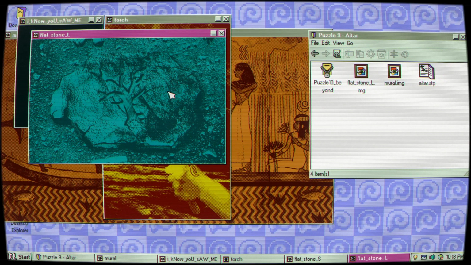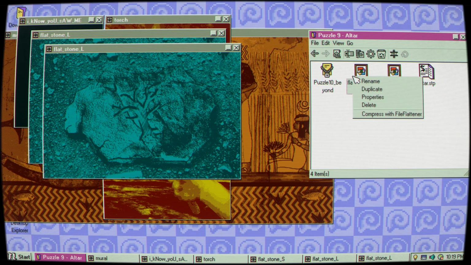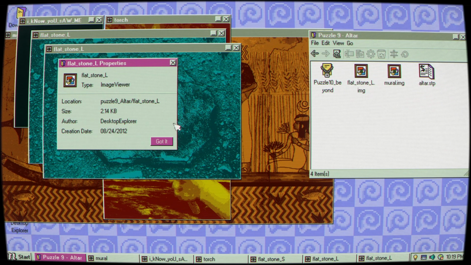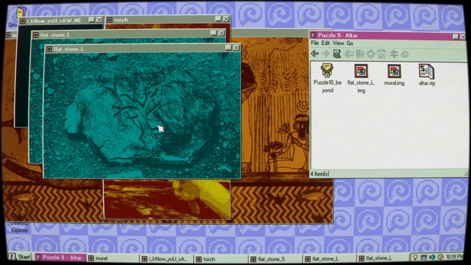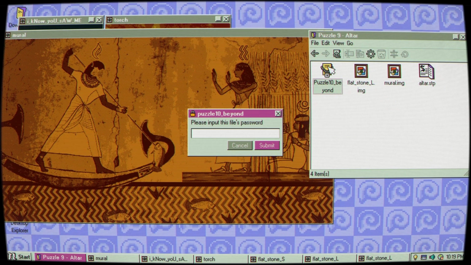Okay, so we've got these flat stones. I wish I could kind of collect them so I could see. I kind of want to just try angler.